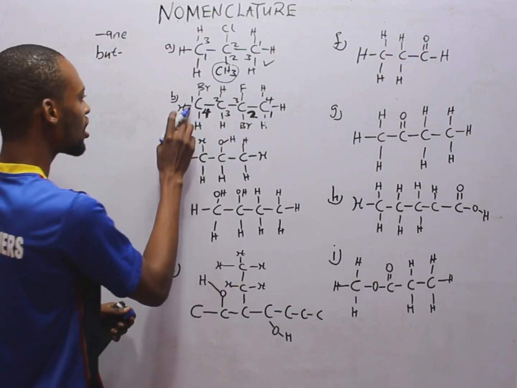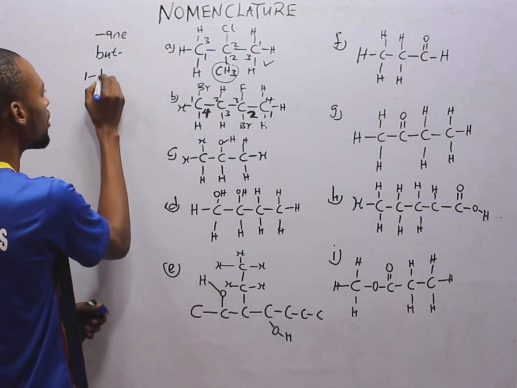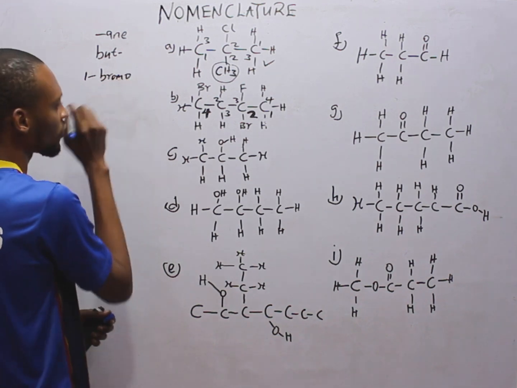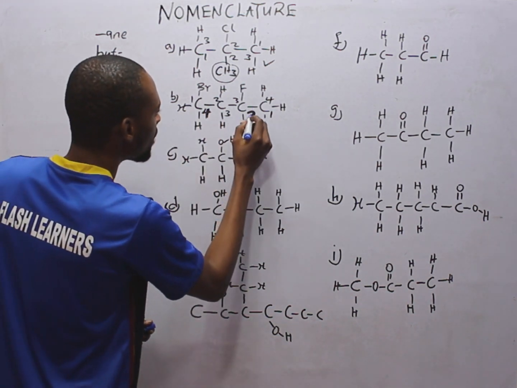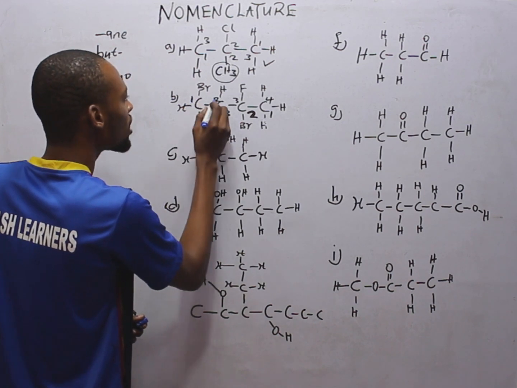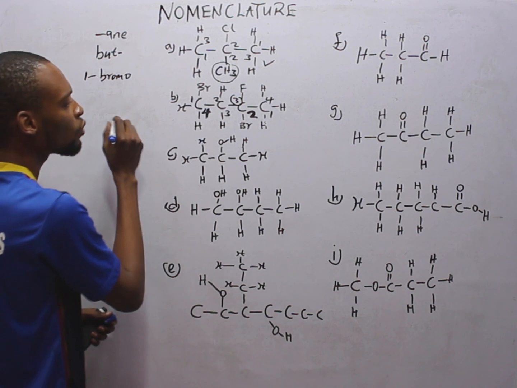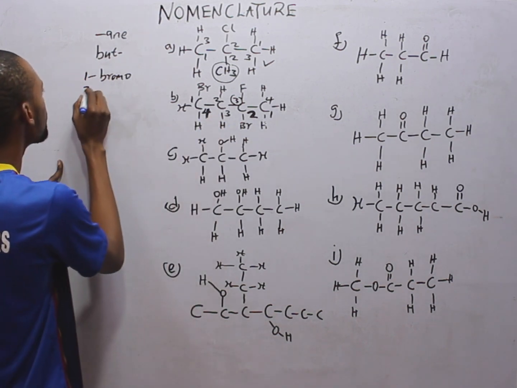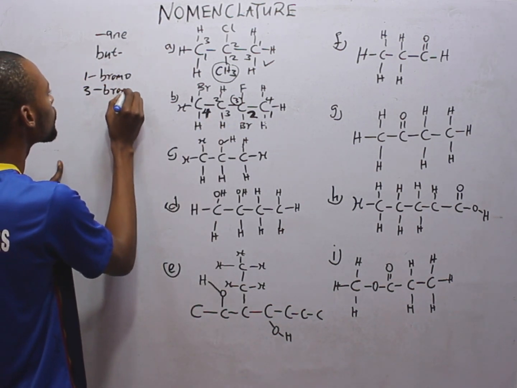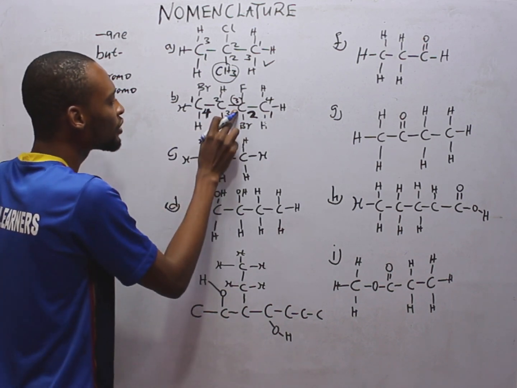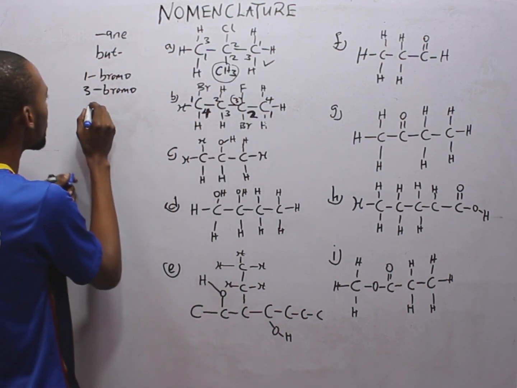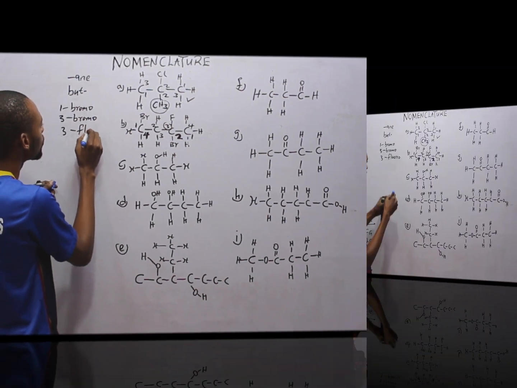So this means in carbon 1, we have bromo. Using this numbering 1, 2, 3, 4, in carbon 3 we have another bromo. So 3-bromo. In the same carbon 3, we have fluoro, meaning we have 3-fluoro.